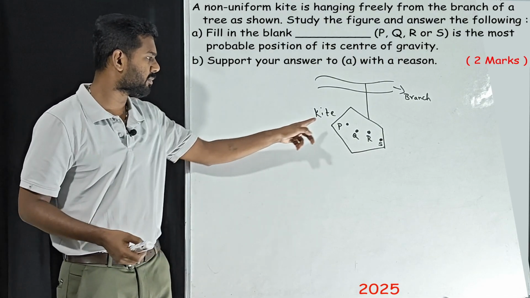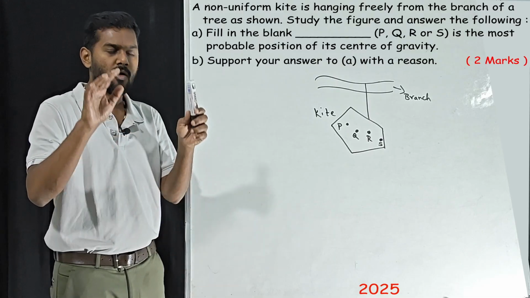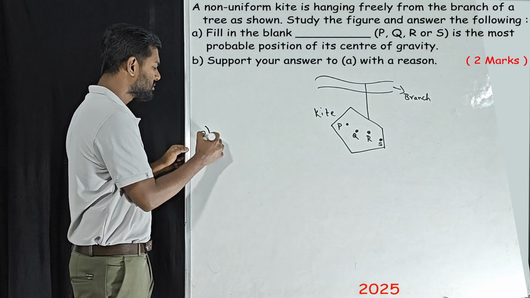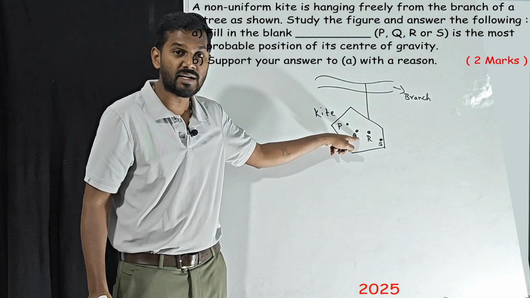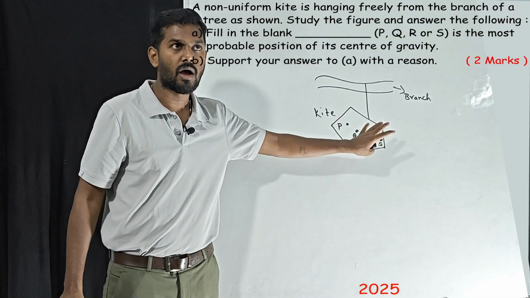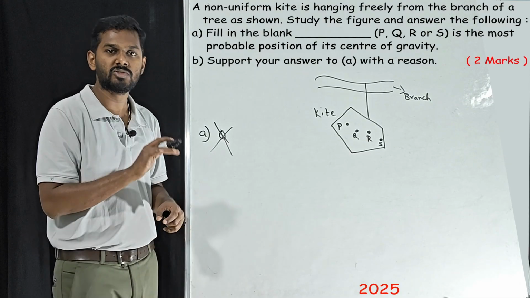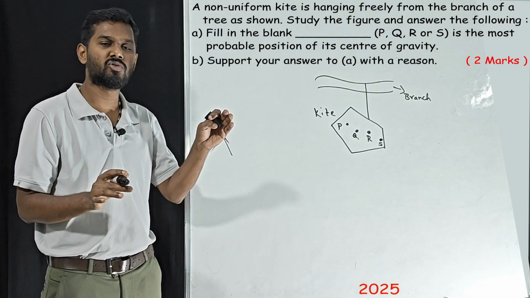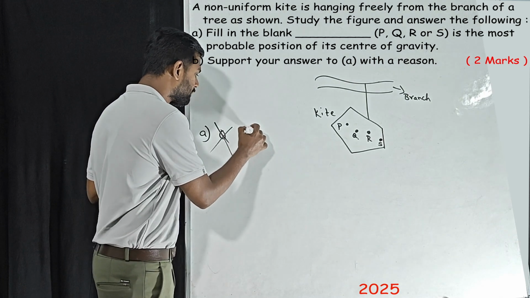Out of PQRS, which is the most probable center of gravity? Very simple, the answer is Q. Correct? Completely wrong. Q is the center of this shape, but it is not the center of gravity. There is no rule that center of gravity should be at the center. The answer is R.